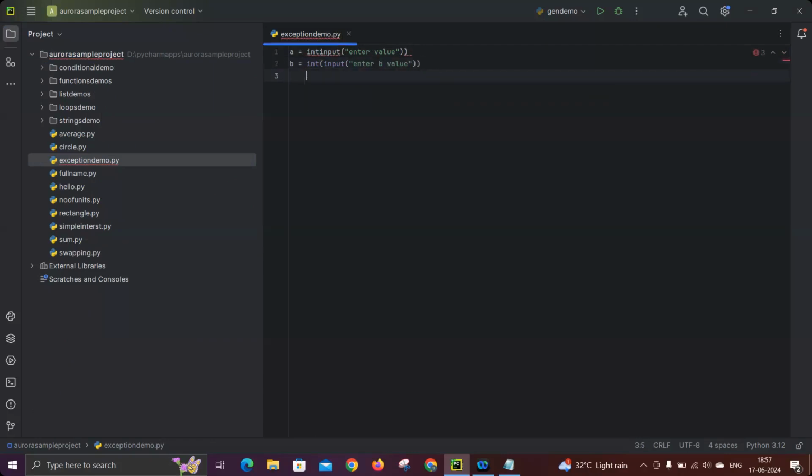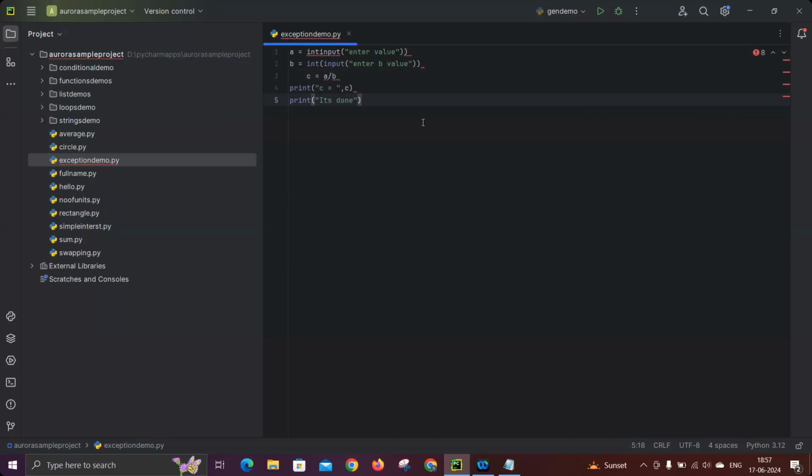Now let's take c = a / b. Now I'm writing print("c =", c). It's done. So this is the code I have.